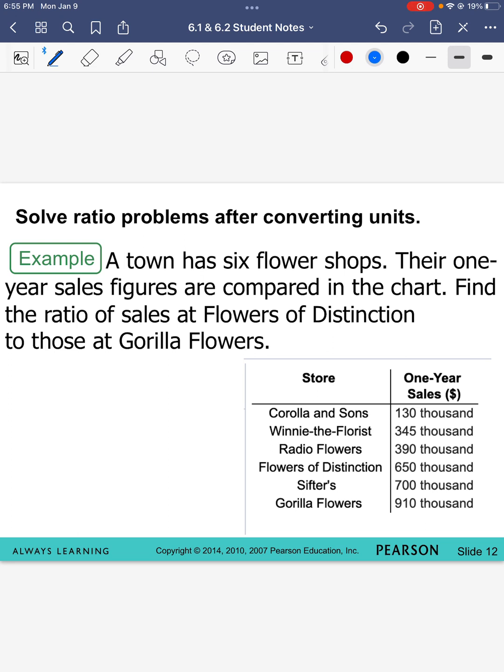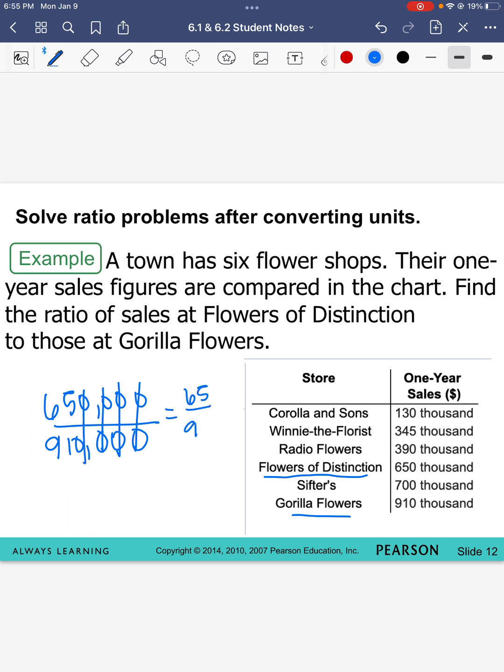Find the ratio of sales at flowers of distinctions to those at gorilla flowers. So I'm looking down here at flowers of distinction, and it said they sell $650,000 worth of flowers in a year, and gorilla flowers sold $910,000 in a year. We know our trick with zeros. I can just cross them all off if they're on the end, and I'm left with 65 over 91. This one's kind of tricky. It can be simplified. I can divide them both by 13. And when I divide them both by 13, I get 5/7.